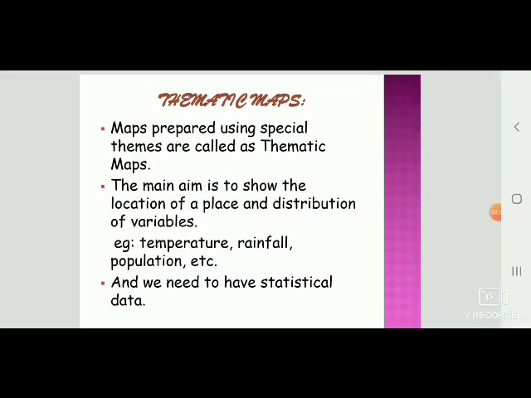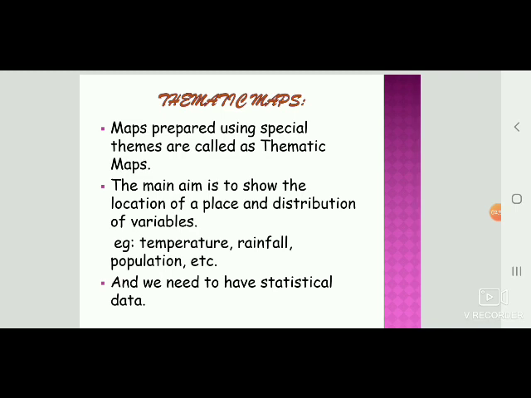So first, you have studied the district, state and country maps in the early classes in environmental studies and geography subjects. The main aim of maps is to show the location of a place and the distribution of variables. Some maps are prepared with special themes, and such maps are called thematic maps. Through such maps, the distribution of various variables in a region is shown.